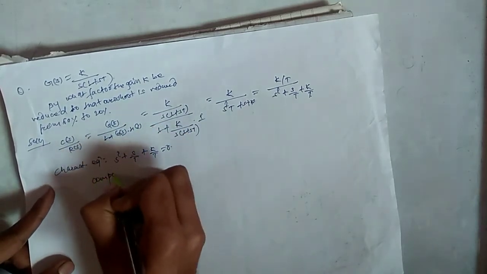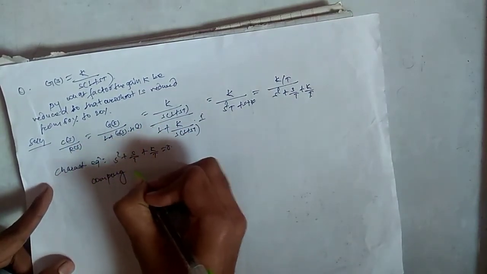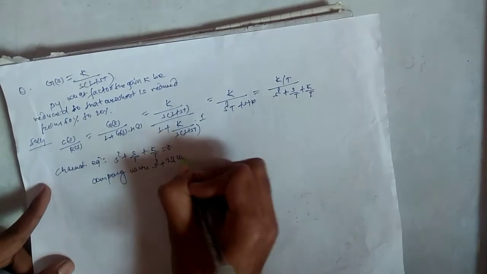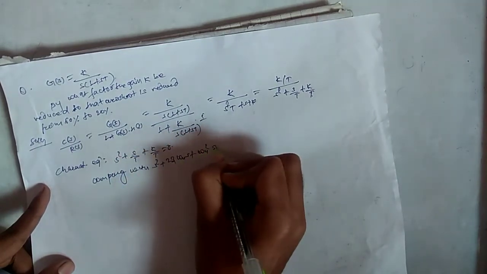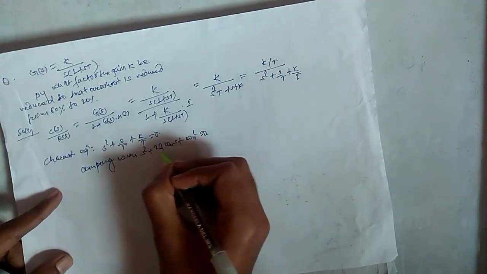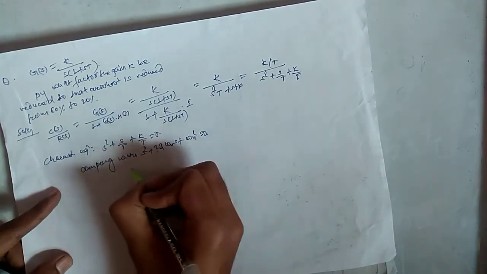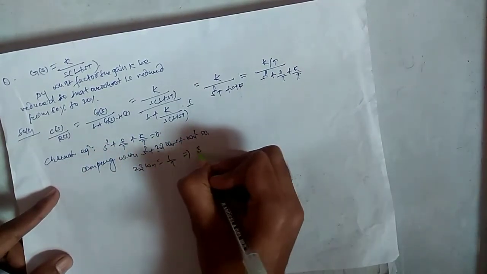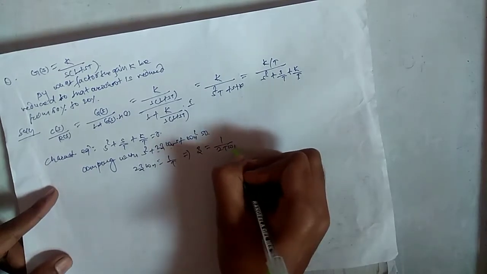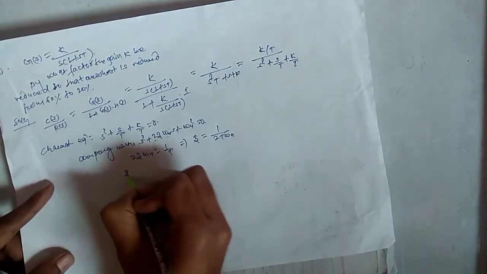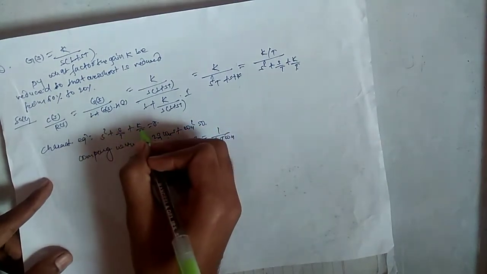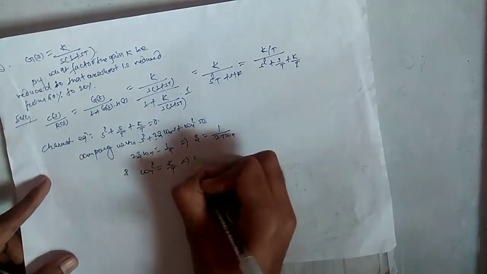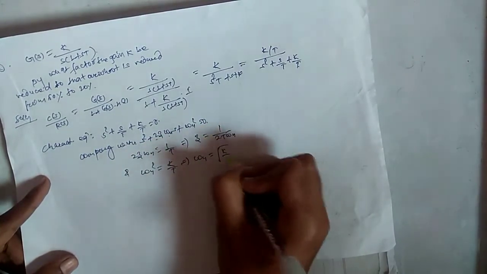So s square plus s upon T plus K upon T equals to 0. And here we will compare this equation with the standard equation, s square plus 2 zeta omega n s plus omega n square equals to 0. If we compare this, 2 zeta omega n equals 1 upon T. So the value of zeta will be zeta equals 1 upon 2T omega n. And we have omega n square equals K upon T, and omega n will be root under K upon T.